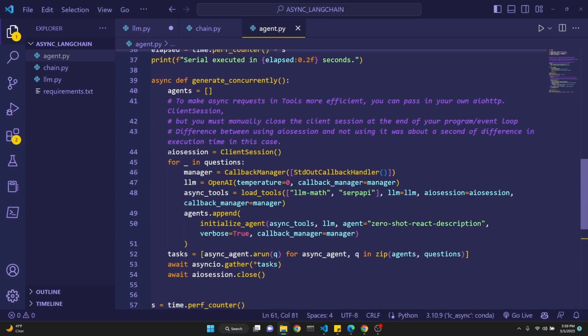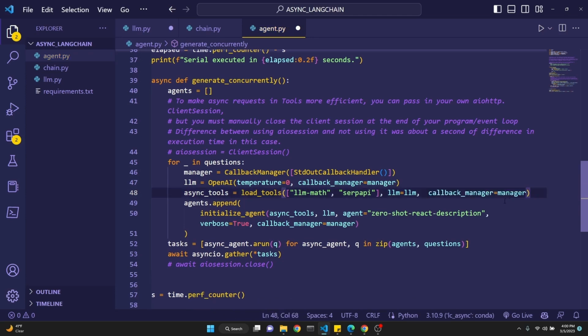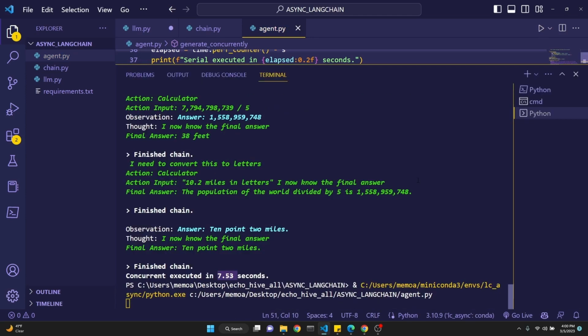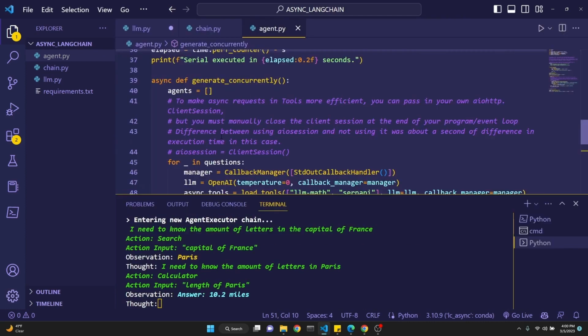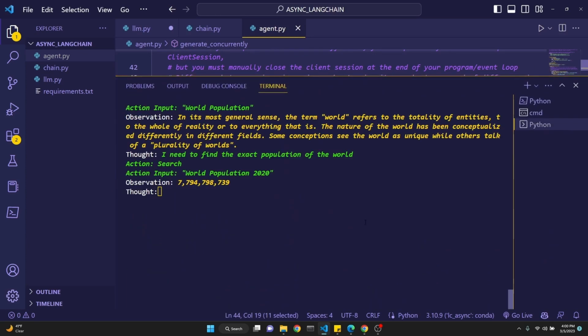Now, if you wanted to skip this AIO session, if you think it's complicated or difficult, all you have to do is either delete that line or comment it out. You will also have to comment out the closing of that session. It mentions this in the documentation. Now, we have commented out the starting of the session and the ending of the session. But we have left it in the definition of the tools. Now all you have to do is just delete this part. Don't forget the comma at the end. Okay, we leave everything as is, and if we run this, our code is going to work perfectly well, just without the AIO session, but it's going to slow down a little bit.